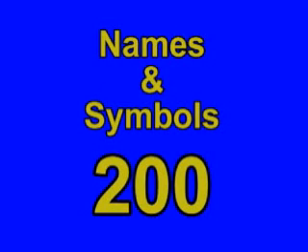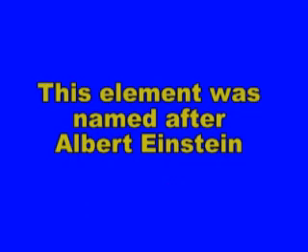Pick your category. I choose names and symbols for 200. This element was named after Albert Einstein. Devin. What is Einsteinium? Correct. Devin, you have control of the board.